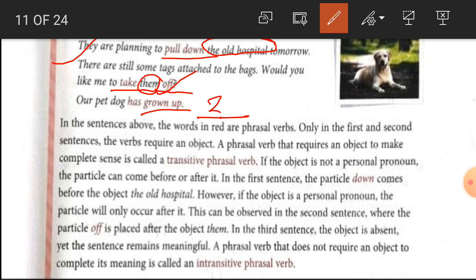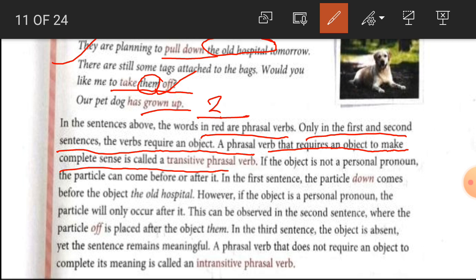So students, we have got here that in the sentences with phrasal verbs, only the first and the second sentence require an object. A verb that requires an object to make complete sense is called a transitive verb. If the object is not a personal pronoun, the particle can come before or after it.